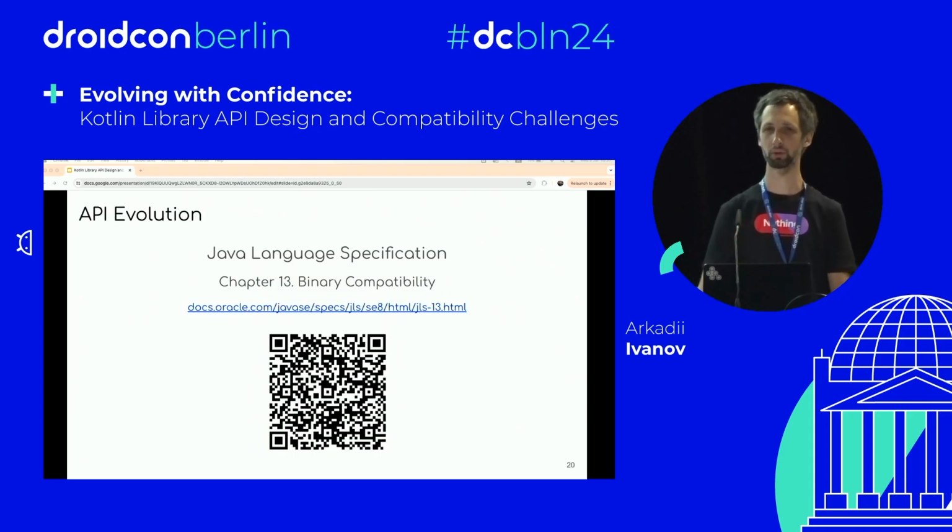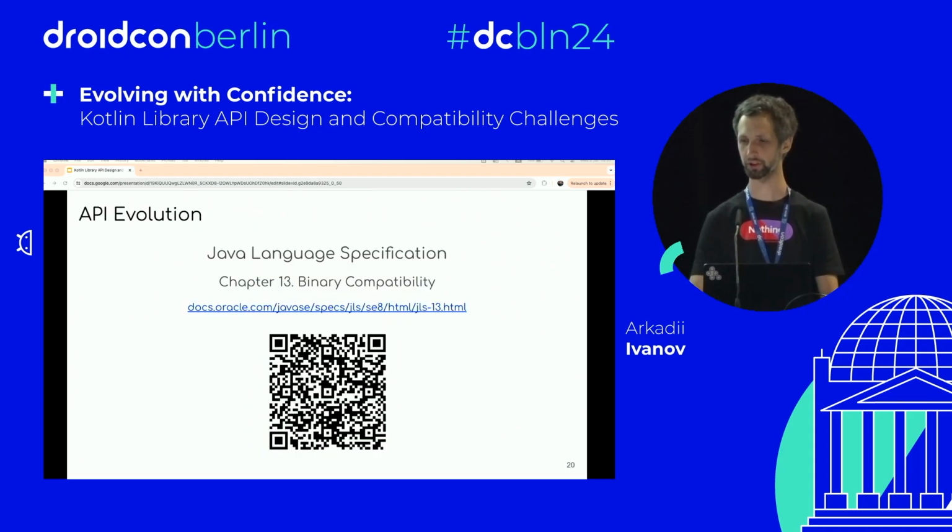There is also a very useful specification, specifically chapter 13 of the Java Language Specification. It describes many possible changes and explicitly says whether a change is binary compatible or is not binary compatible.